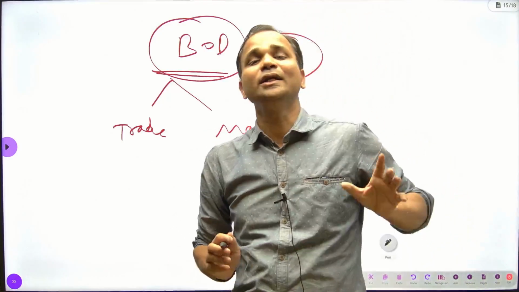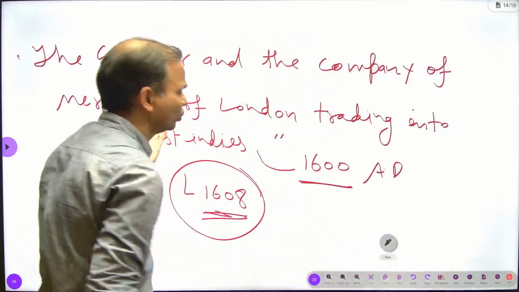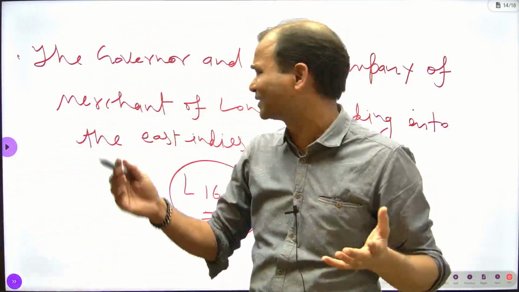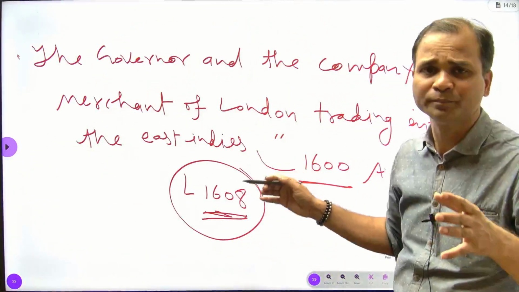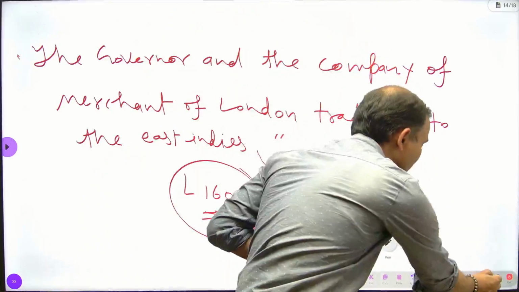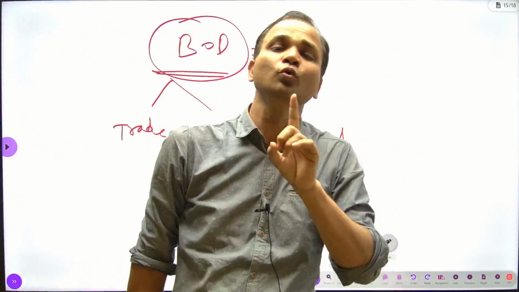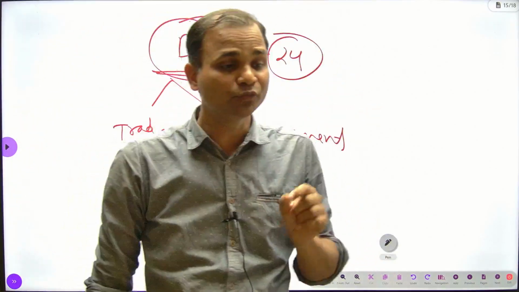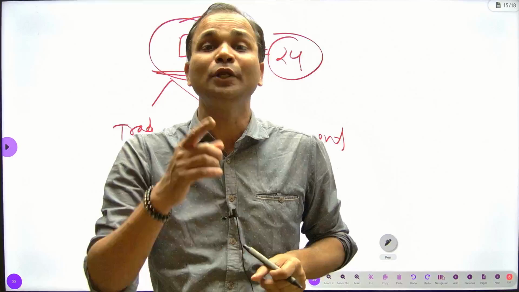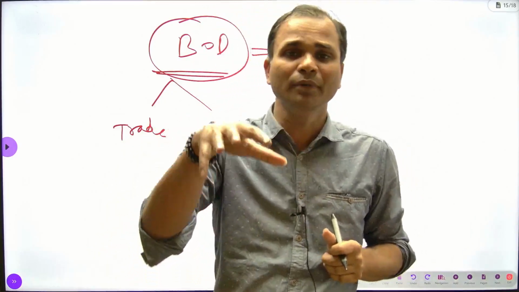The main point here is that the real name of the East India Company was this, but it is not necessary to call this name many times because it is a very long name. For facility, I will also call it East India Company. The board of directors were the main persons handling the company. It is very important to know that the East India Company was a private company, not a government company. You have read history.